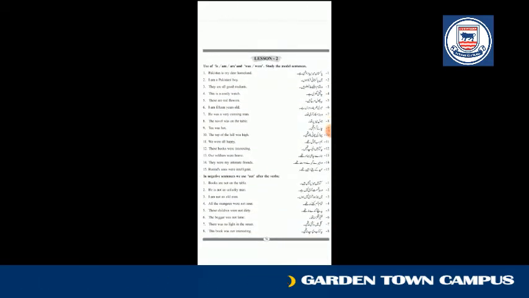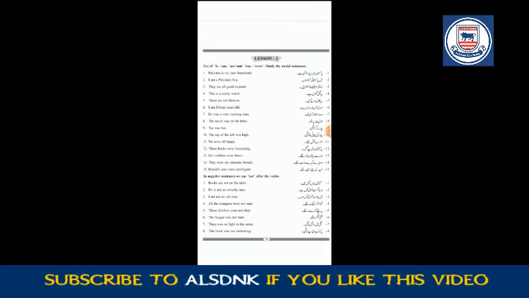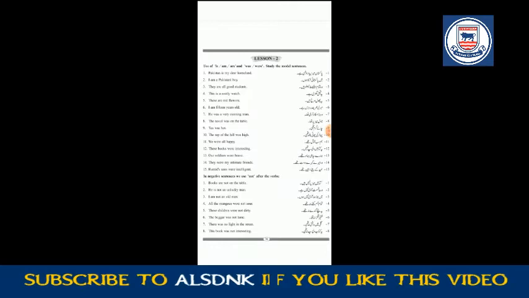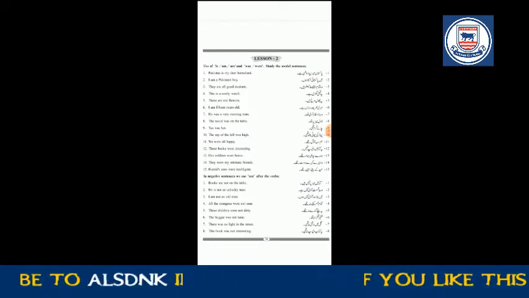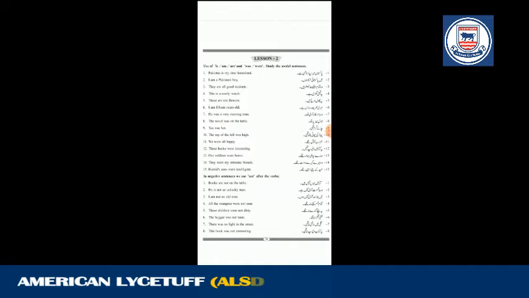Use of is, am, are and was. Study the model sentences. These are the model sentences. Just like पाकिस्तान मेरा प्यारा वतन है, मैं पाकिस्तानी लड़का हूँ, वो तमाम अच्छे तालिब इल्म हैं. Pakistan is my dear homeland. I am a Pakistani boy. They are all good students. Like these sentences, we will use these helping verbs. So these are the model sentences.